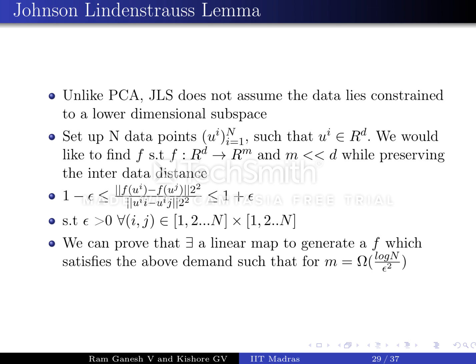To do that, we use a constant epsilon to bound the ratio of the inter-data distances in the new lower dimensional space to the inter-data distances in the original space. Using simple linear algebra concepts and sub-exponential random variables, we can show that there exists a map f which satisfies the above demand such that m is equal to omega of log n by epsilon square.